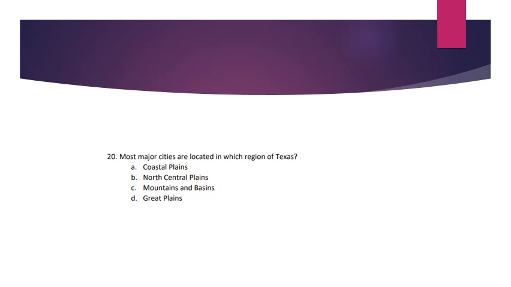Number 20. Most major cities, or big cities, are located in which region of Texas? A. Coastal Plains. B. North Central Plains. C. Mountains and Basins. D. Great Plains.